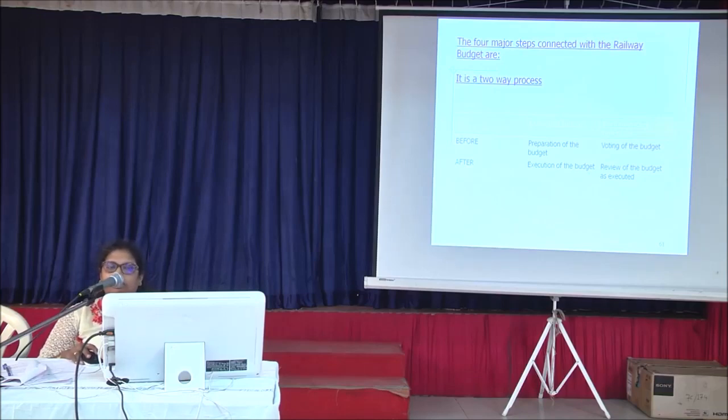Once the railway executes the budget, that is, all the expenditures are incurred and the year is closed, then appropriation accounts are prepared and submitted again to the parliament, where they are reviewed by the various parliamentary committees. So it is a two-way process: two steps before and two steps afterwards.